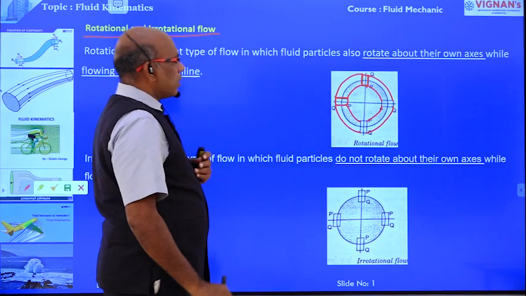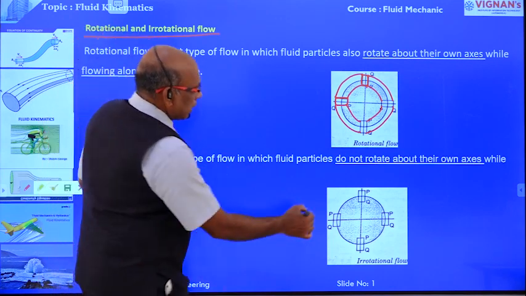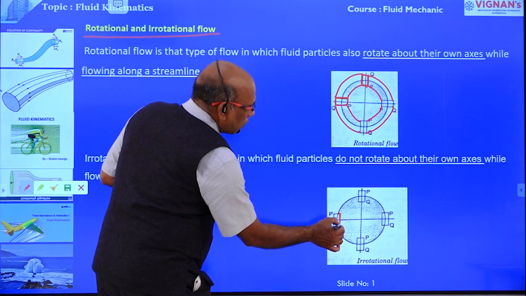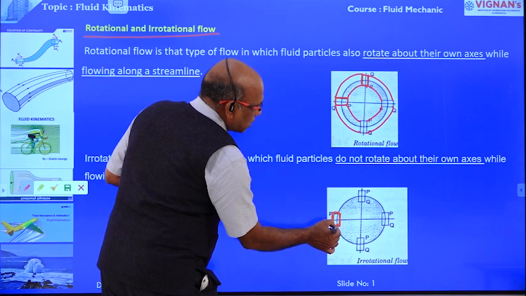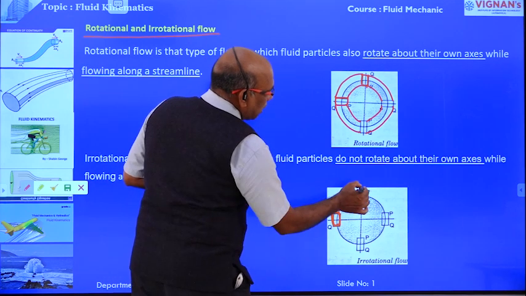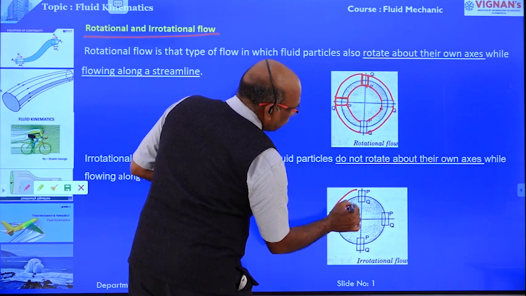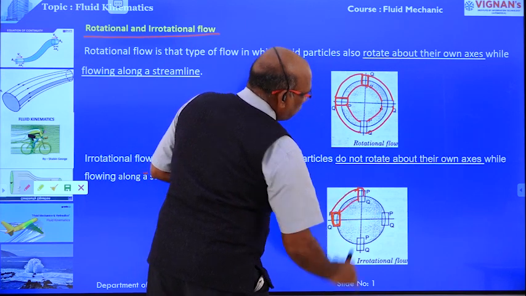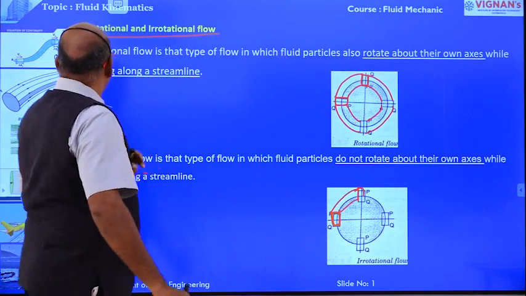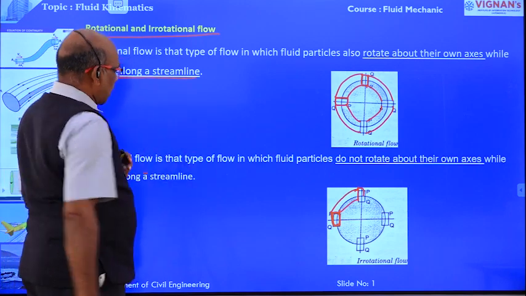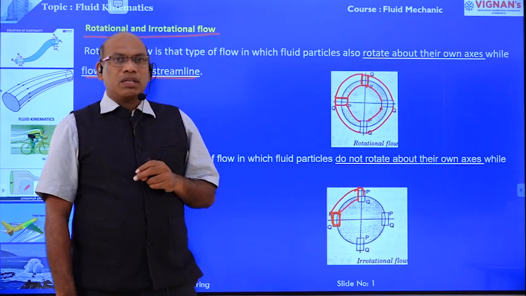rotational flow. Okay, whereas in case of irrotational fluids, the fluid particles do not rotate about their own axis. Here the axis is not the same way. That means the fluid particles do not rotate about their own axis while flowing along the stream, and that is known as irrotational fluids, right?